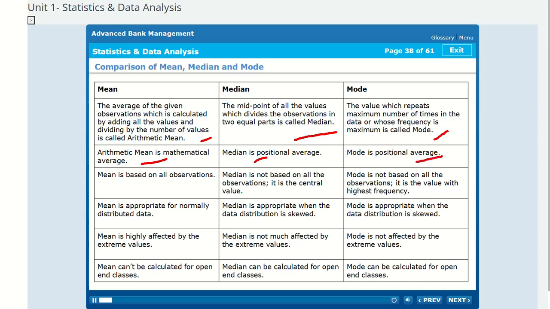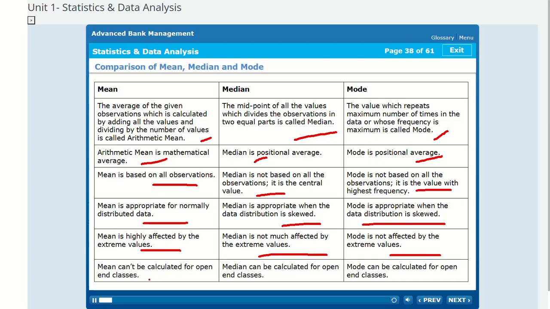3. Mean is based on all observations. 3. Median is not based on all the observations, it is the central value. 3. Mode is not based on all the observations, it is the value with highest frequency. 4. Mean is appropriate for normally distributed data. 4. Median is appropriate when the data distribution is skewed. 4. Mode is appropriate when the data distribution is skewed. 5. Mean is highly affected by the extreme values. 5. Median is not much affected by the extreme values. 5. Mode is not affected by the extreme values.